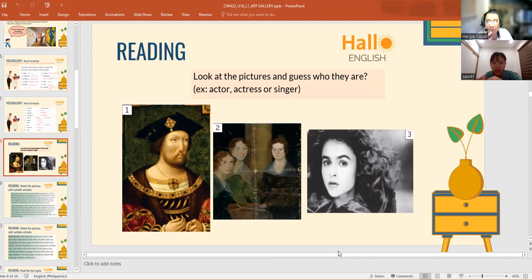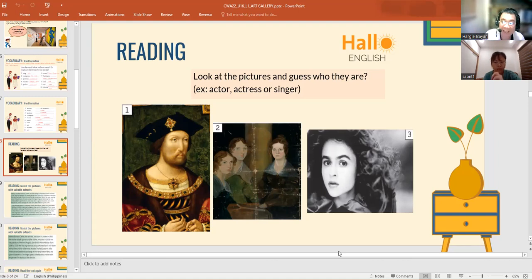So who do you think would be the actress? I think picture number three. Number three also. Aside from being a singer, she's also an actress. And who do you think would be an actor? I think picture number one.